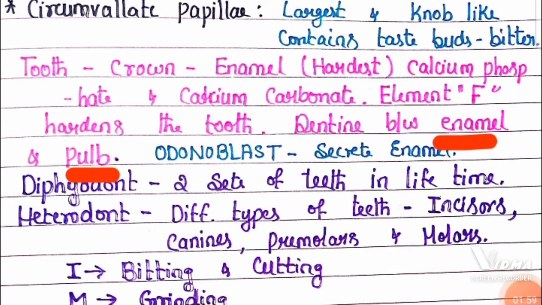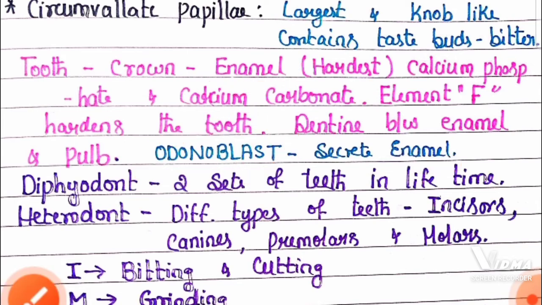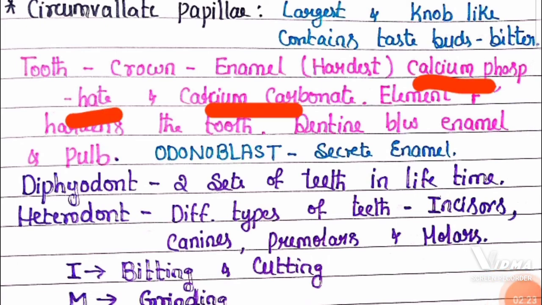And odontoblasts are the cells that secrete dentine, and you should remember enamel is made up of calcium phosphate and calcium carbonate, which is the hardest part of our body.